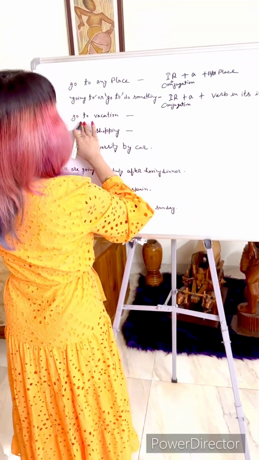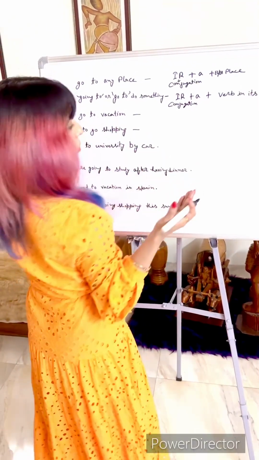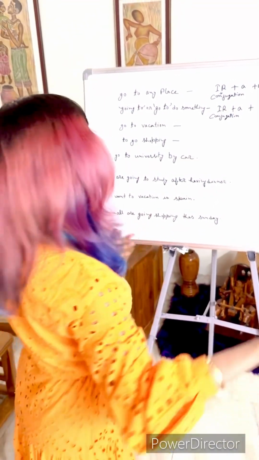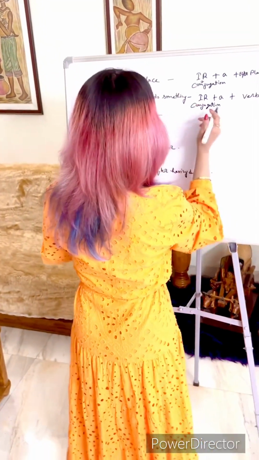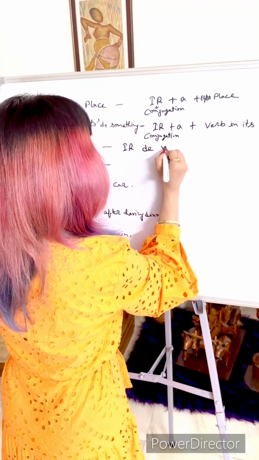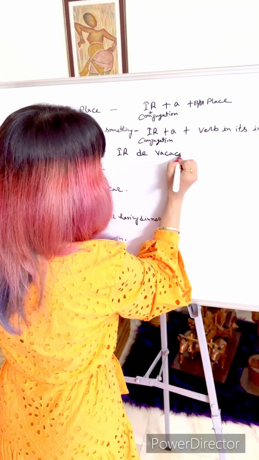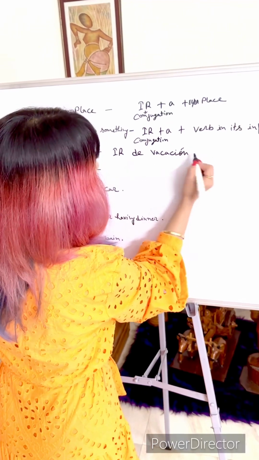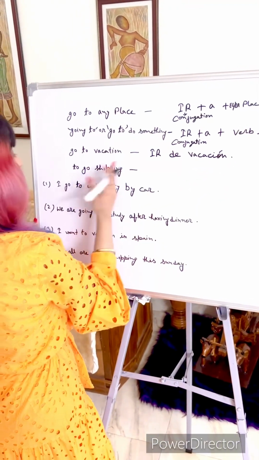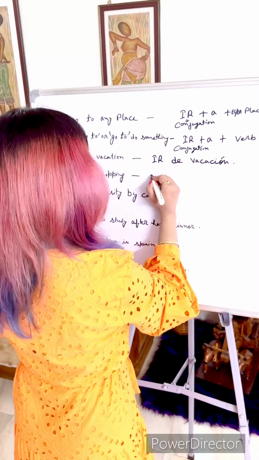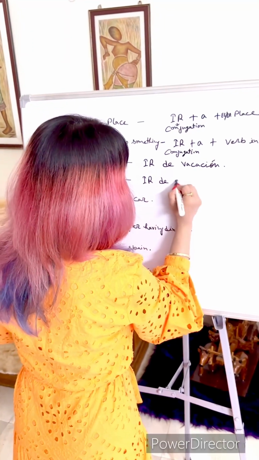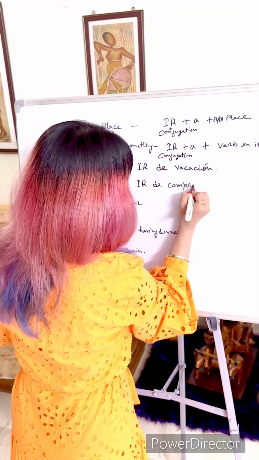Now the third structure is go on vacation. Whenever you want to say you want to vacation in this place, in this city, in this country, you are going to use this structure. That structure is ir de vacación, ir de vacación. And to go shopping, the structure is ir de compras,